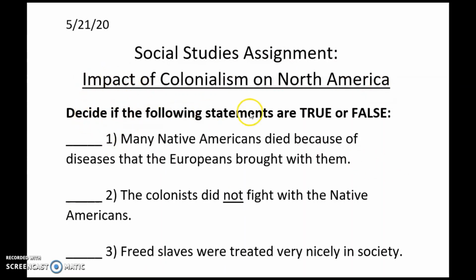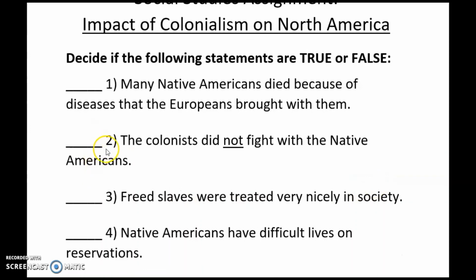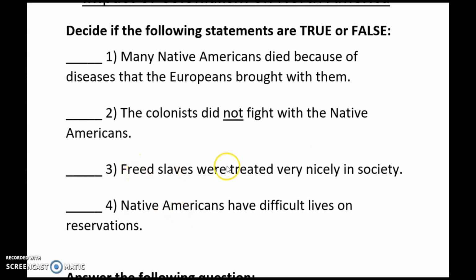Decide if the following statements are true or false. Number one, many Native Americans died because of diseases that the Europeans brought with them. True or false? Number two, the colonists did not fight with the Native Americans. True or false? Number three, freed slaves were treated very nicely in society. Number four, Native Americans have difficult lives on reservations. True or false?